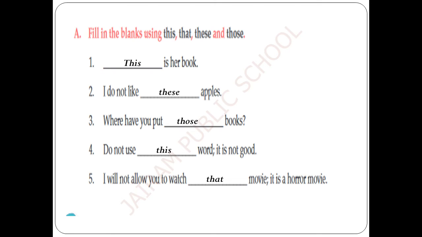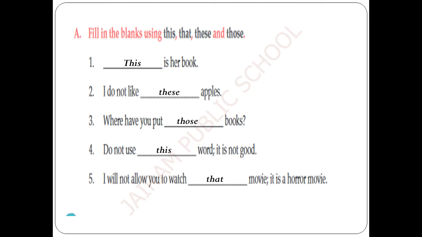Now let us fill the blanks with the appropriate demonstrative pronouns. When a singular thing is near, we use this. When a singular thing is far, we use that. When plural things are near, we use these. When plural things are far, those.